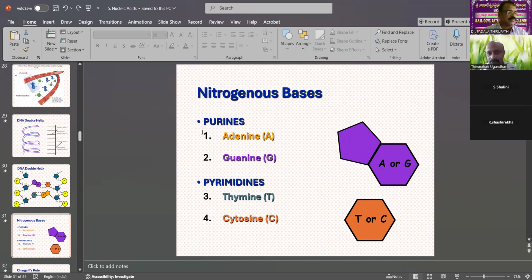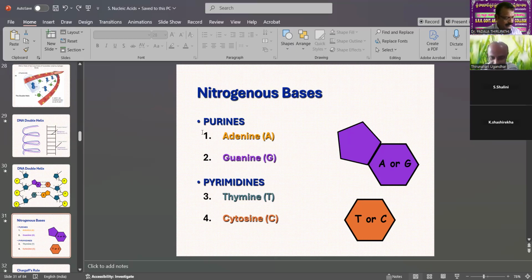The two types of purines and the two types of pyrimidines are not the same, so bonding takes place between one purine and one pyrimidine. Adenine always bonds to thymine. Guanine always bonds to cytosine. This is also complementary, and according to Chargaff's rules, one purine and one pyrimidine take bonds.